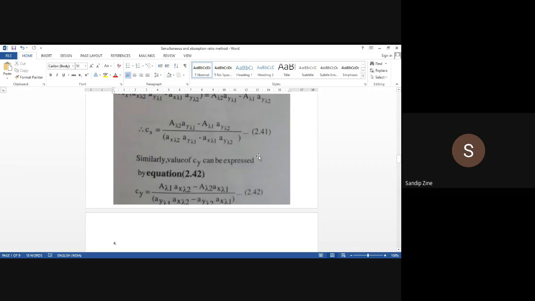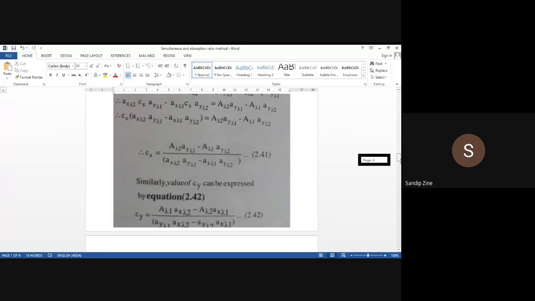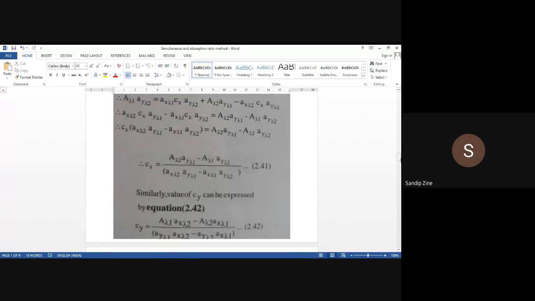So this equation we will solve for concentration of x and concentration of y. So are you getting this problem? Because there will always be a short note. Write a short note on simultaneous equation method.